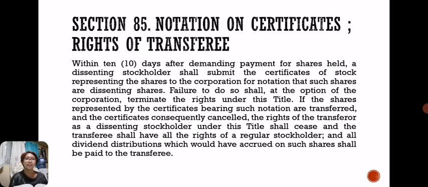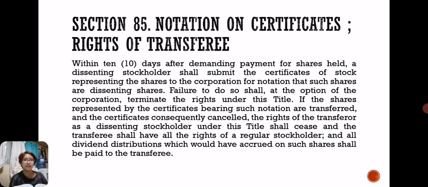And lastly, Section 85, Notation on Certificates, Rights of Transferee. Within 10 days after demanding payment for shares held, a dissenting stockholder shall submit the certificates of stock representing the shares to the corporation for notation that such shares are dissenting shares. Failure to do so shall, at the option of the corporation, terminate the rights under this title.